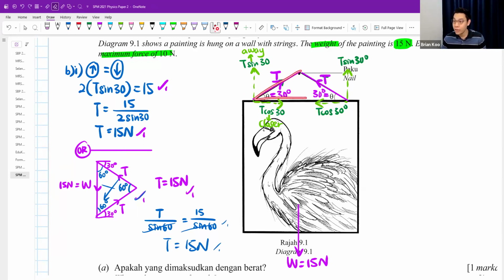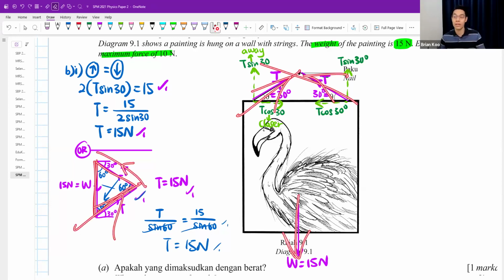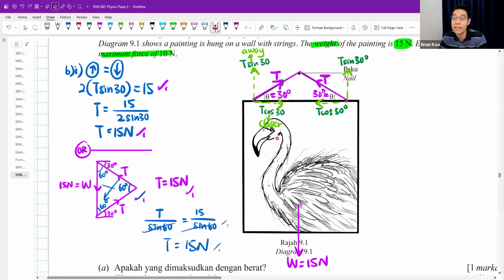Hello, is this triangle the triangle of your forces? Is this a force? No, the triangle has to be formed with 3 of the forces from your picture. Do you see they're all the force? W is pointing down. This T is pointing this way, so I point like that. The other T is pointing like this, so when I draw the T, it is also pointing the same way. You are copying and you are pasting.